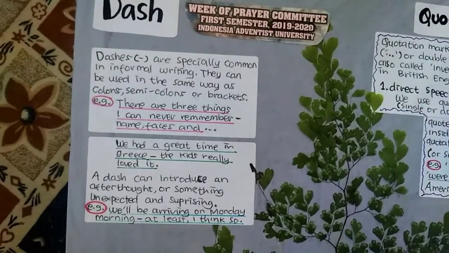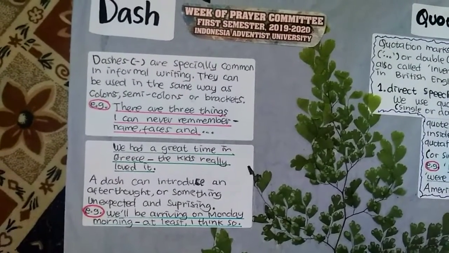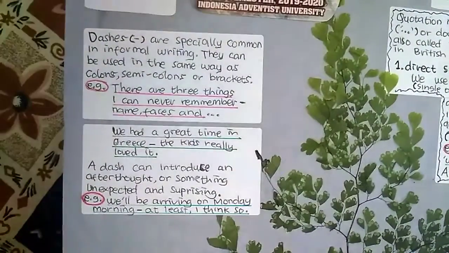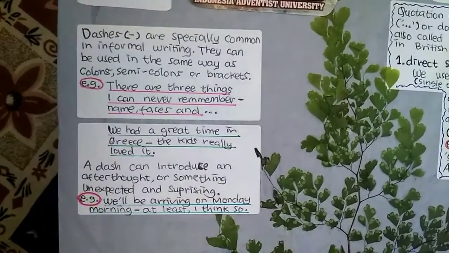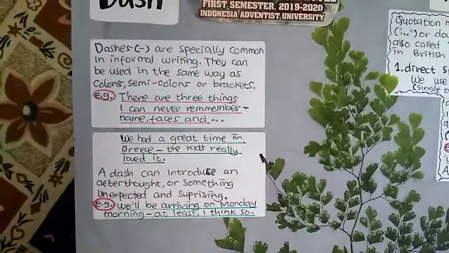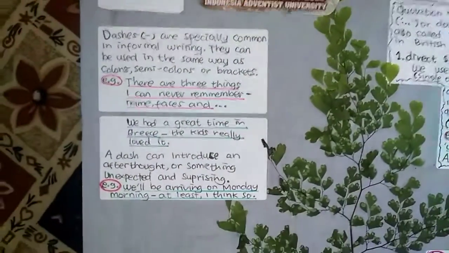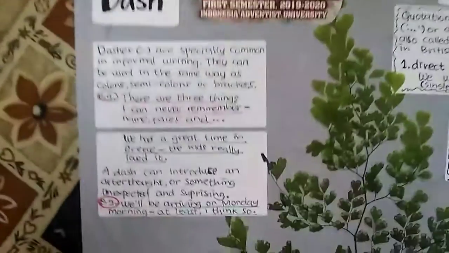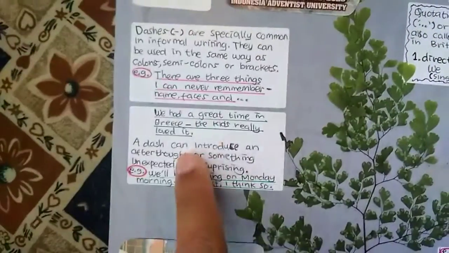They can be used in the same way as colons, semicolons, or brackets. For example, there are three things I can never remember: dash, names, faces, and so on. We had a great time in Greece. Dash, the kids really loved it.